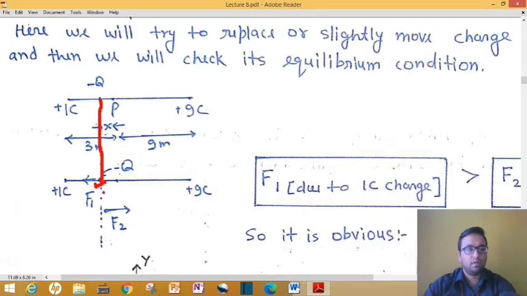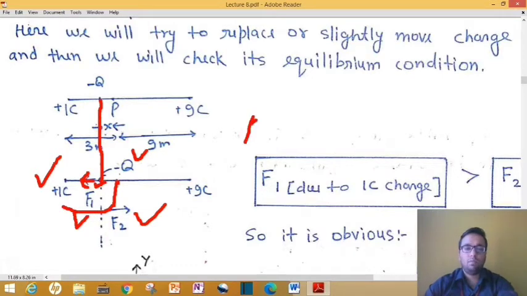Now this minus q charge will be attracted by plus 1 coulomb still, but this time this force of attraction, that is F1, has its direction along this arrow. This F1 force is greater compared to F2. Why? Because this distance is less than the previous one, and we know that force is inversely proportional to r square.